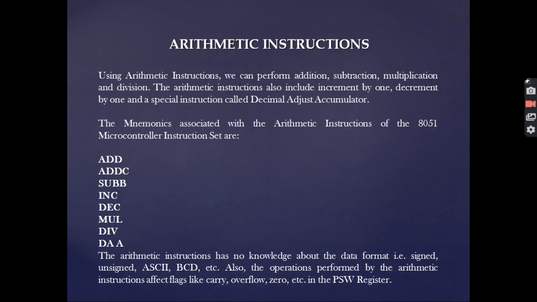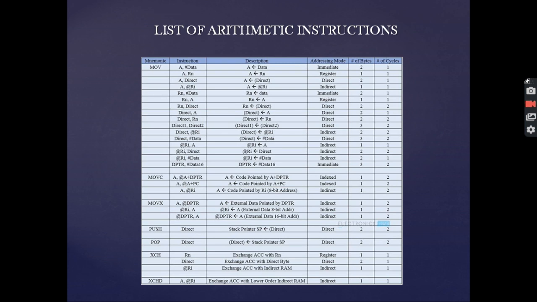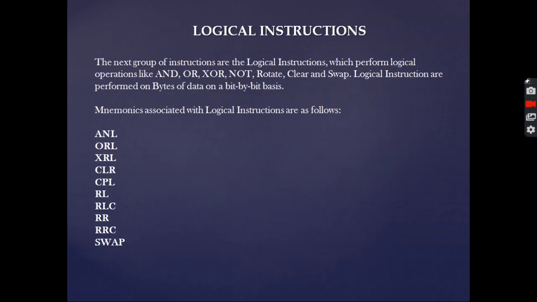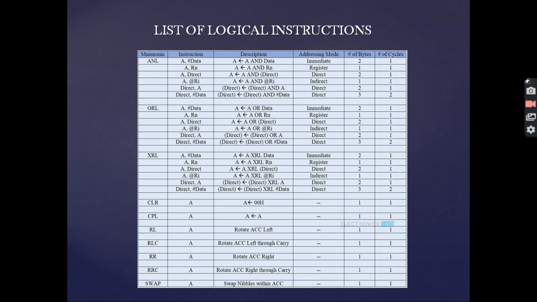Next comes the arithmetic instructions. ADD, ADDC, SUBB, INC, DEC, MUL, DIV, DA are the common arithmetic instructions used. This is the list of arithmetic instructions that are being used, and they are followed by the addressing mode types. Next comes the logical instruction. These are the next group of instructions. Some of the mnemonics associated with logical instructions are ANL, ORL, XRL, CLR, CPL, RL, RLC, RR, RRC and SWAP. This list will provide the logical instructions that are being used in 8051.